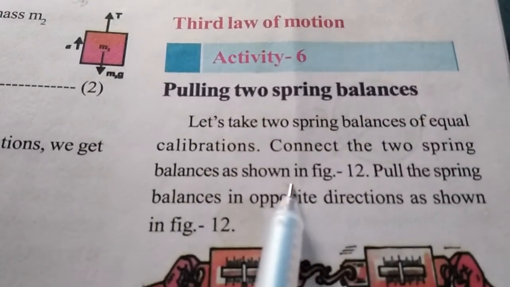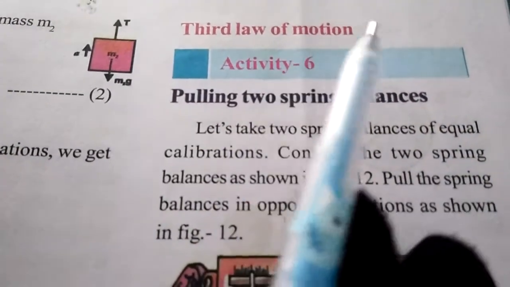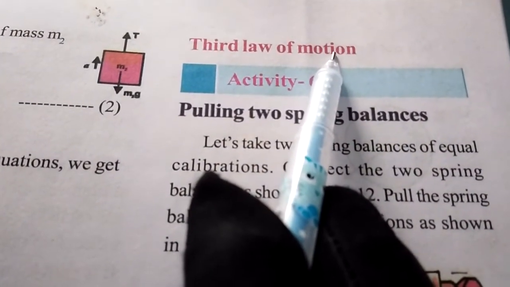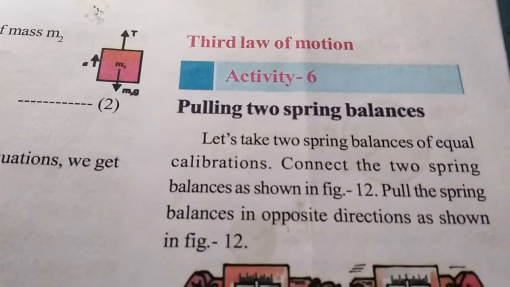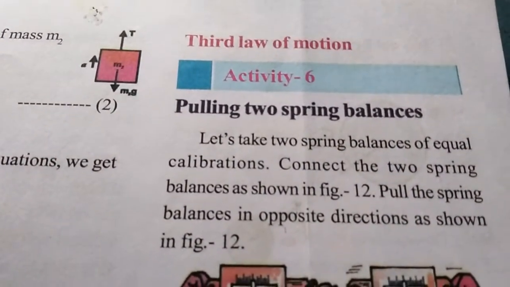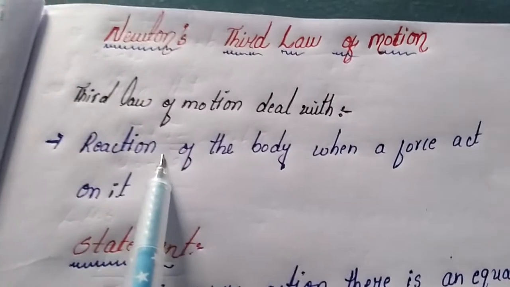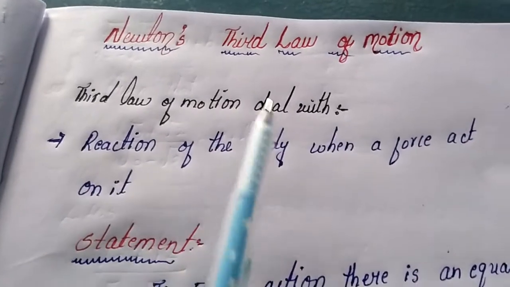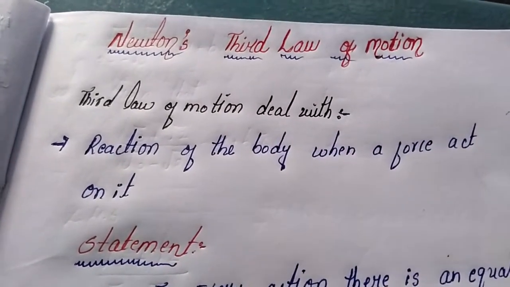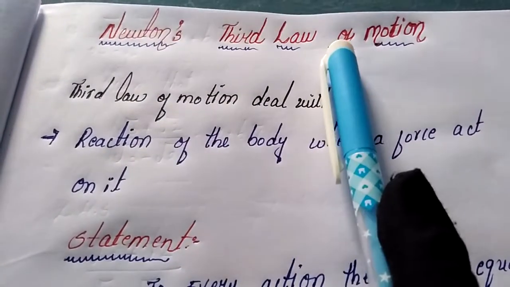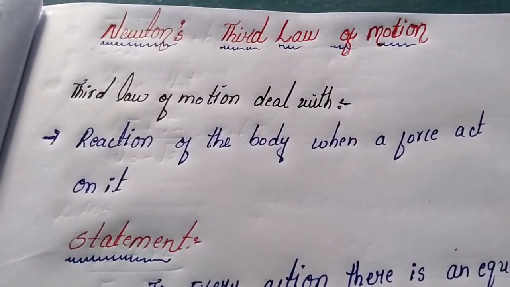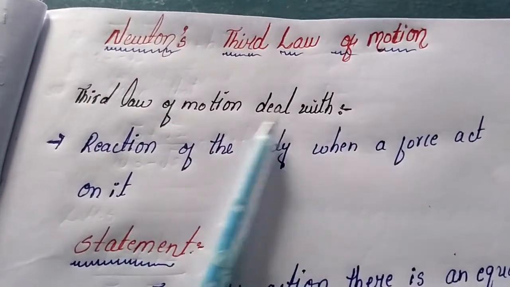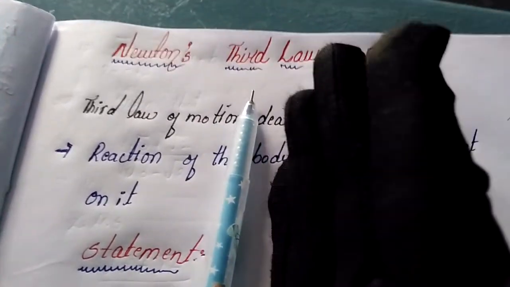Here the activity is there. Before going to the activity, we have to know about the third law of motion. What is the third law of motion? We are taking the definition and understanding it with examples. The third law of motion deals with the reaction of a body when force acts on it. In this topic we are discussing the reaction of a body when forces act on the body.